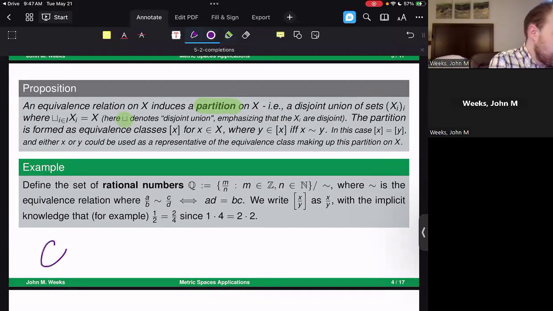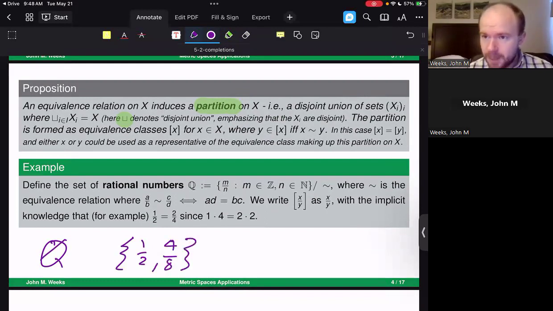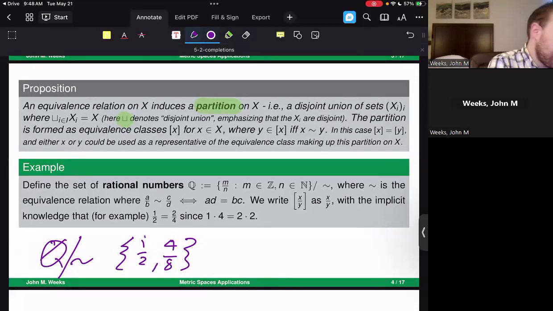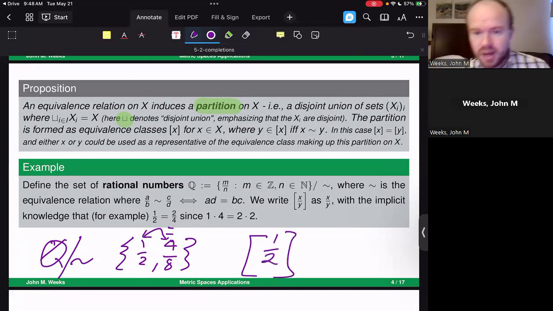So when I think of the rational numbers, I don't think of 1/2 and 4/8 as two separate elements. Because due to the equivalence relation that I put on the rational numbers, I'm saying, okay, I'm going to consider 1/2 and 4/8 to be equal elements. So when I reference 1/2, I might be referencing something called the equivalence class of 1/2, and I might write it like this.